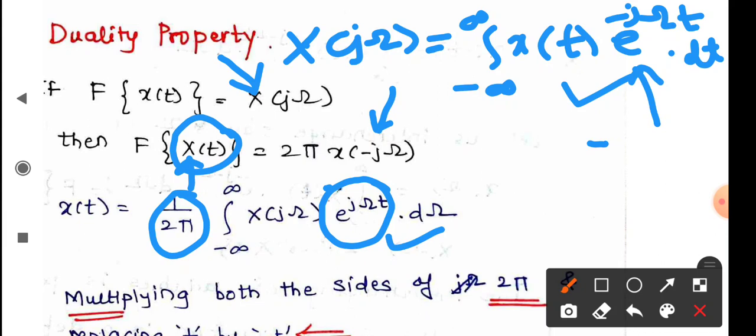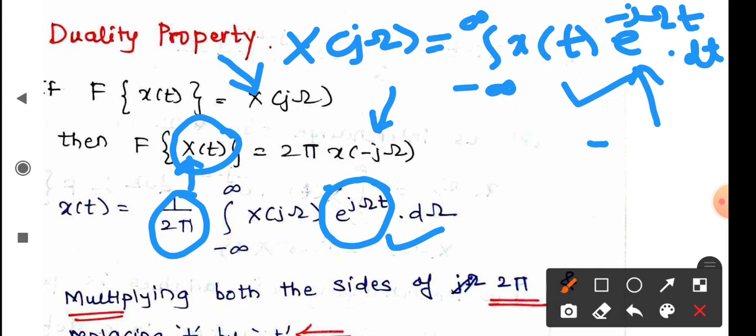That signal is in the time domain, but from its functional view it looks like my frequency domain form. So if that functional form is known to us, with this relation we can easily obtain the Fourier transform.